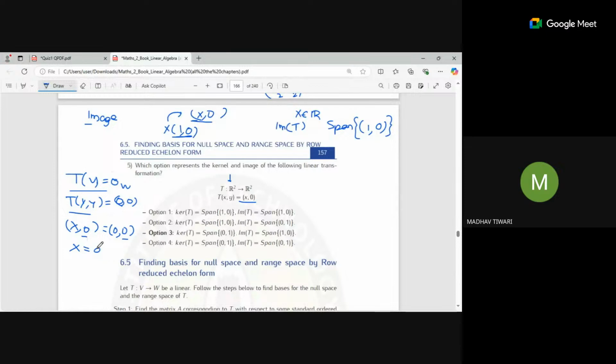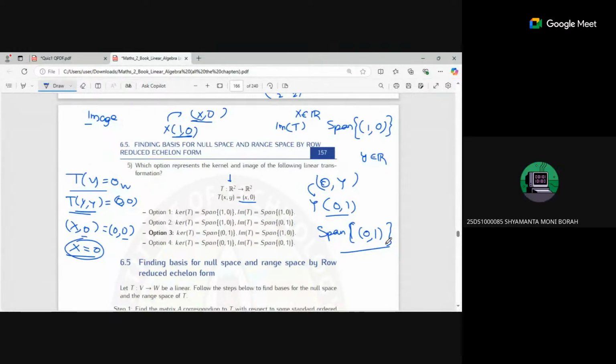Which means all those points for which the x component is 0, y can remain the same. So (0 comma y), all those points of this type. From here you can rewrite it like this, y times (0 comma 1), where y belongs to the real numbers. It is nothing but a linear combination, or scalar multiple, of this vector. So you can write the span of (0 comma 1) as your kernel space.